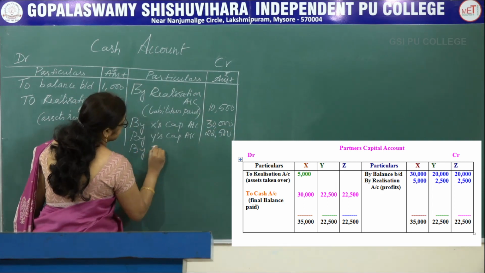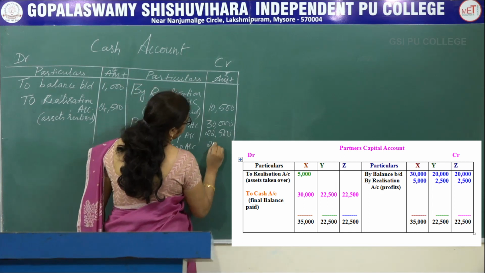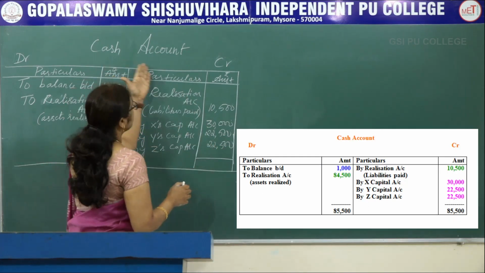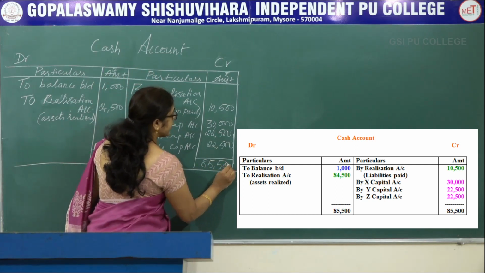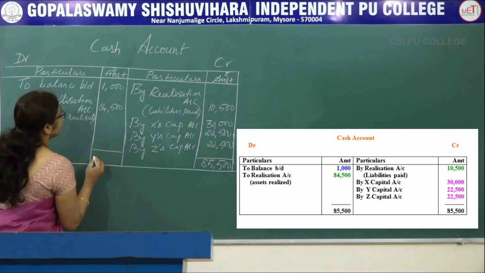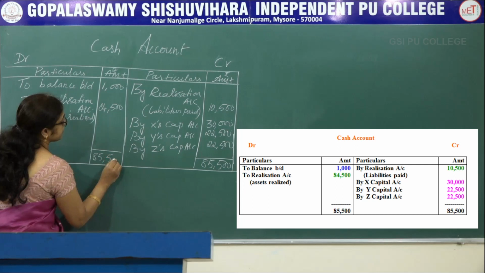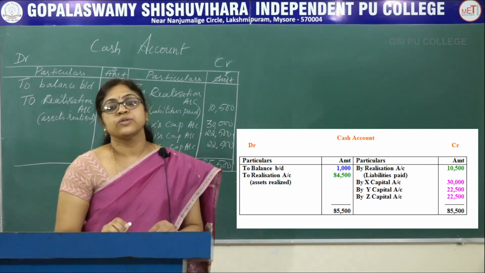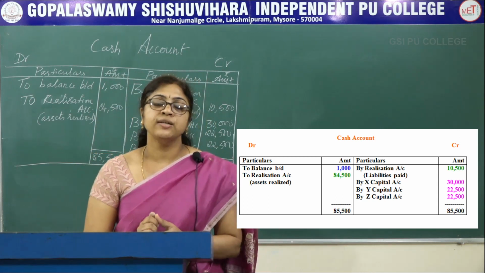Then Z's capital account 22,500. So the total of the cash account is 85,500. When you total on the debit side, you will get the same amount, 85,500. The cash account is closed. I hope all of you have understood today's session. Thank you.